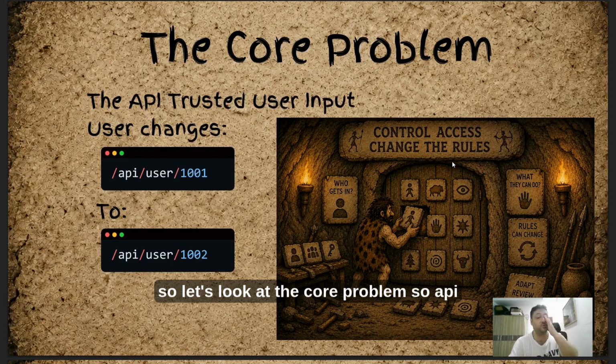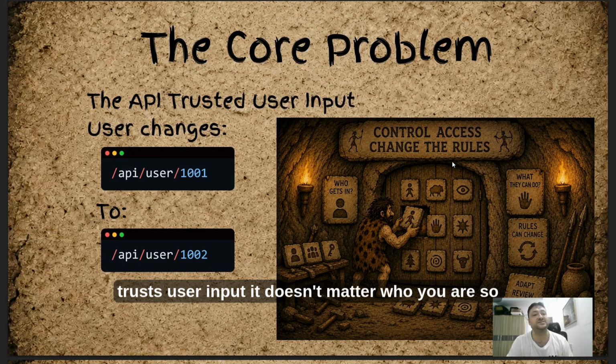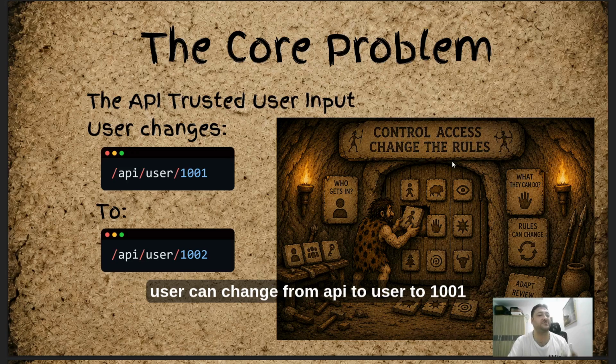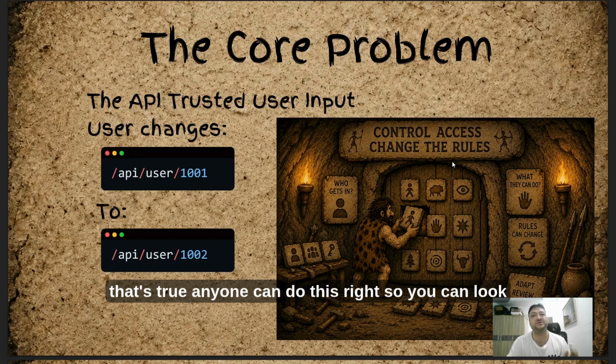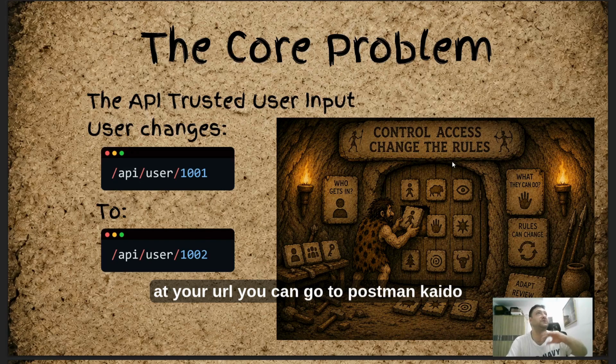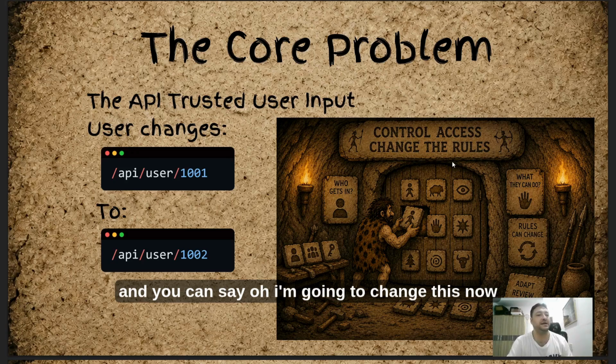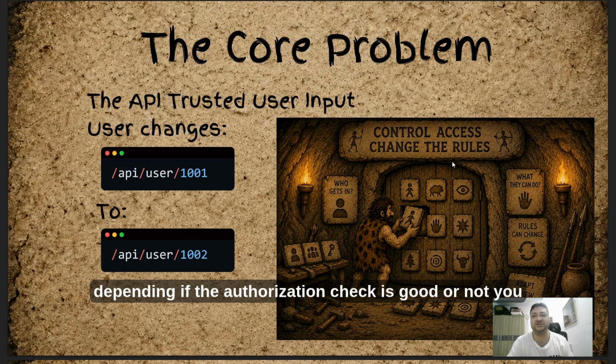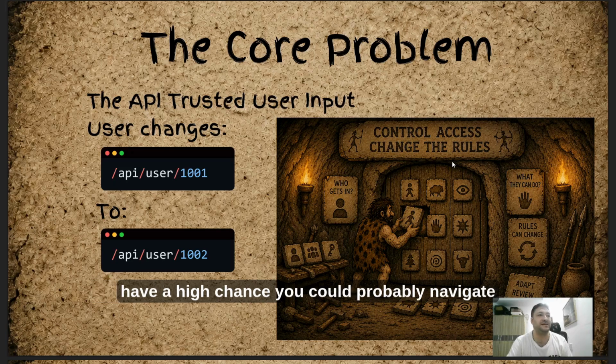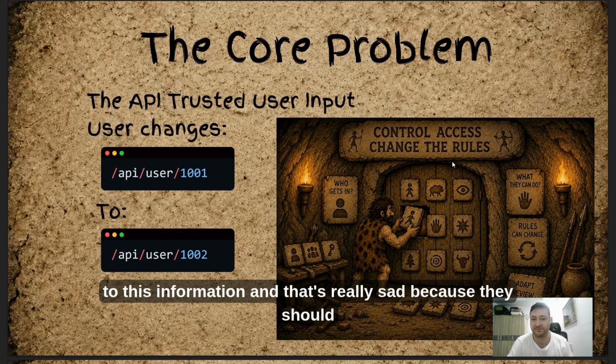Okay, so let's look at the core problem. The API trusts user input. It doesn't matter who you are. A user can change from API/user/1001 to API/user/1002, and anyone can do this. You can look at your URL, or go to Postman or Caido, and say, I'm going to change this. Depending on whether the authorization check is good or not, you have a high chance that you could navigate to this information.